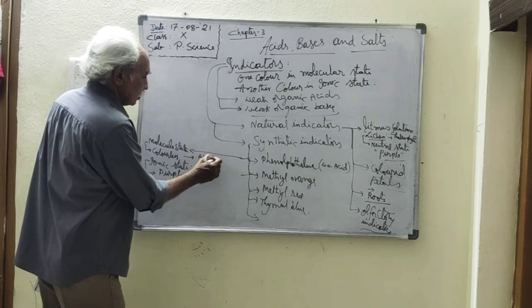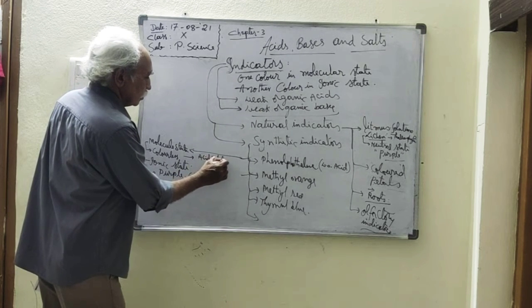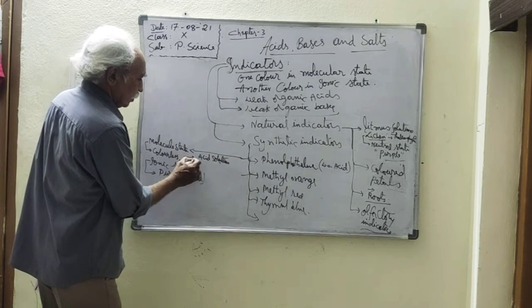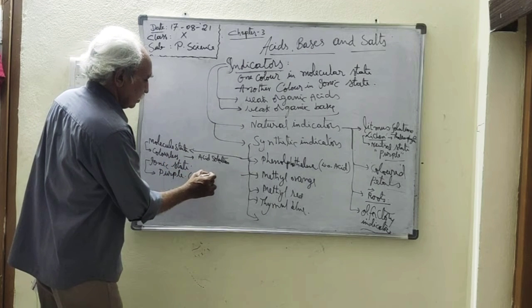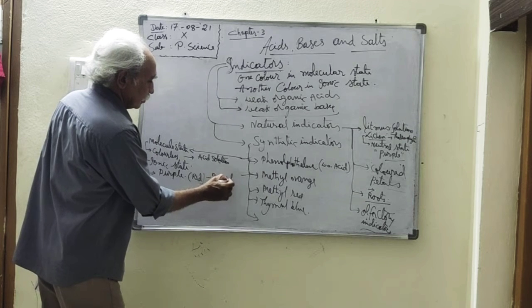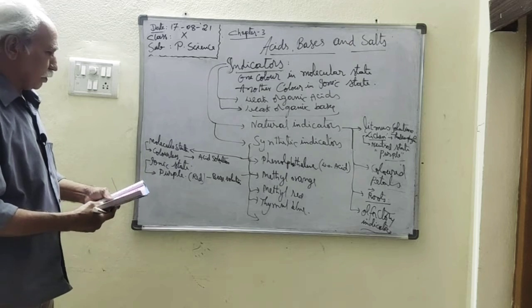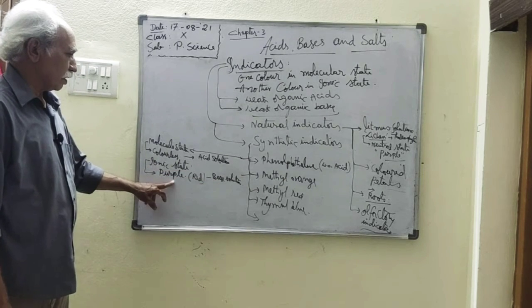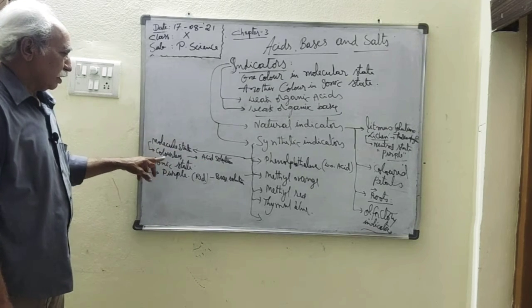In a base solution it forms ions, so it is a purple color. In acid solution it is not forming ions, it is in molecular state, colorless.